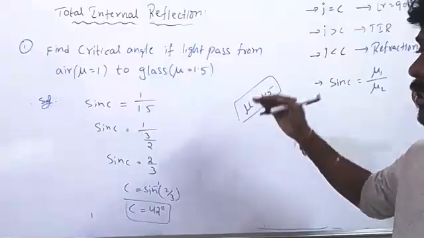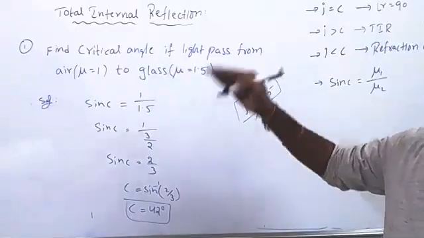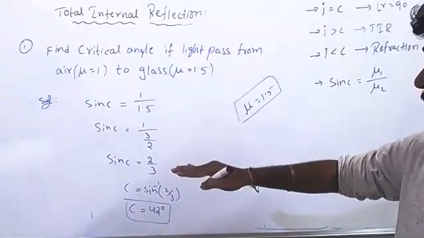Sir, it means that light moves slower in the glass. Yes, 1.5 times slower in the glass when you are comparing with air. Very nice. Come on, Prisha. Good.